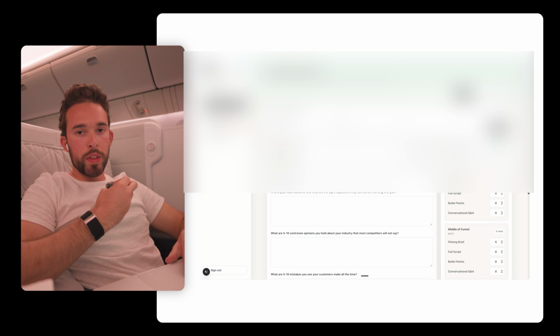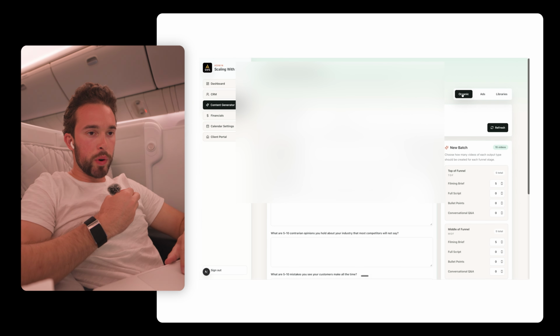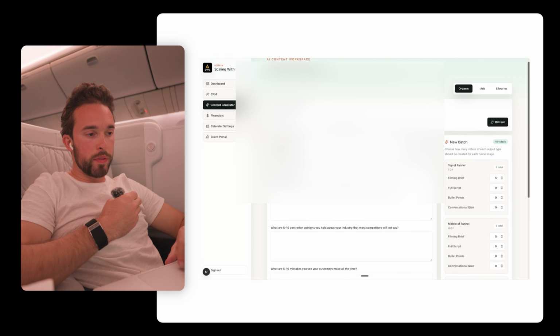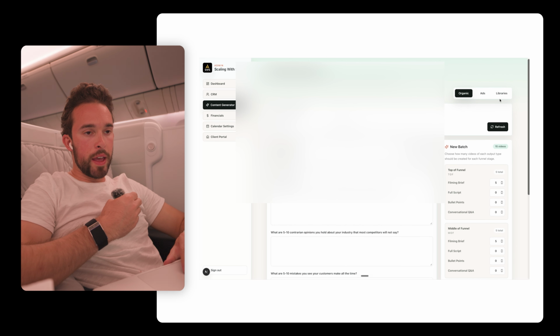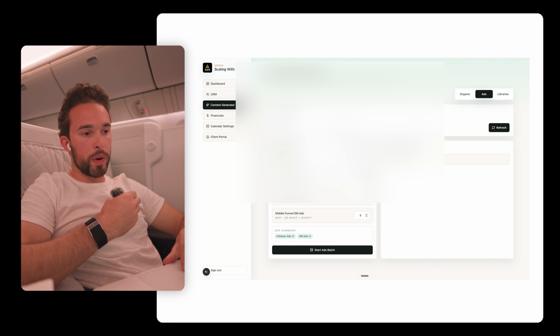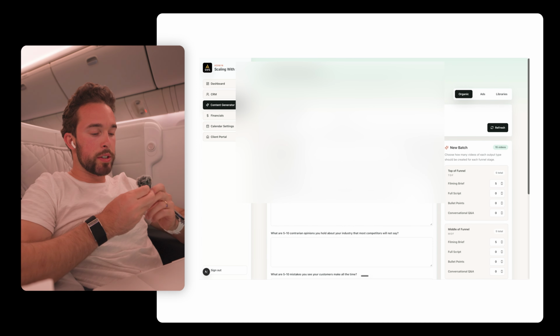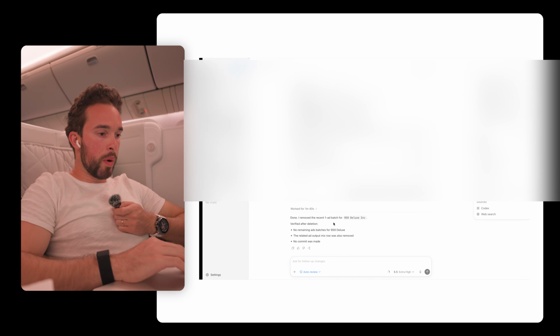So as I'm going through this, one of the UI changes I definitely want to make is we have organic, ads, and libraries. But in organic, we have like the content profile or the information for the client. And then ads, it says like, oh, how many do you want to create in the recent ads batch? I want to make the organic look the same as this. And then I want a separate tab for the content profile. So let's just tell it what we want.